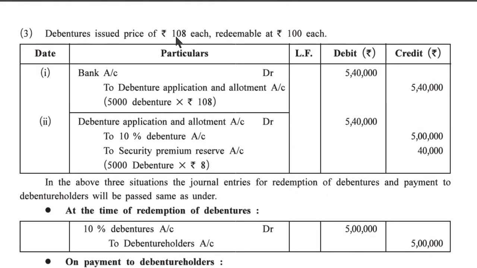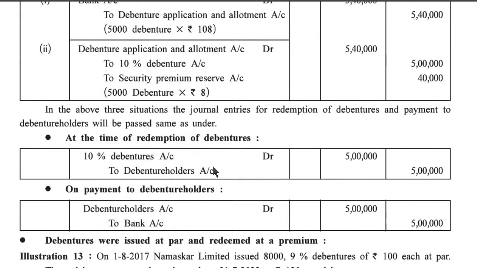Debenture issued at price of rupees 108 each, redeemable at rupees 100. Bank account debit 5,40,000 to debenture application and allotment account 5,40,000, 5,000 debentures at rupees 108. Debenture application and allotment account debit 5,40,000 to 10% debenture account 5 lakh, to security premium reserve account 40,000, 5,000 debentures at 8. In the above three situations, the journal entries for redemption of debenture and payment to